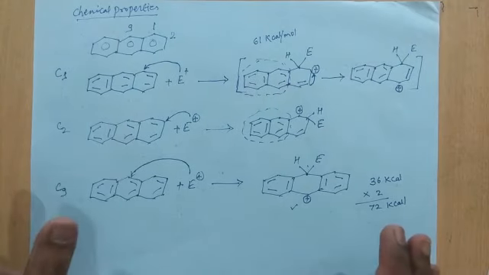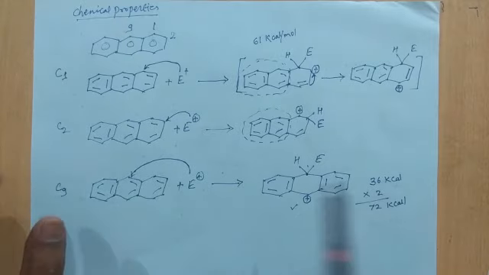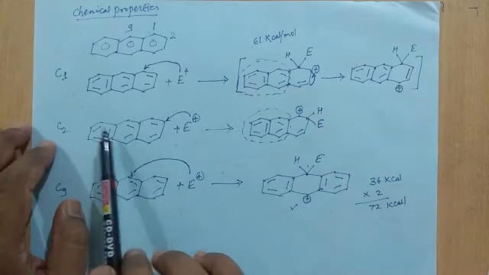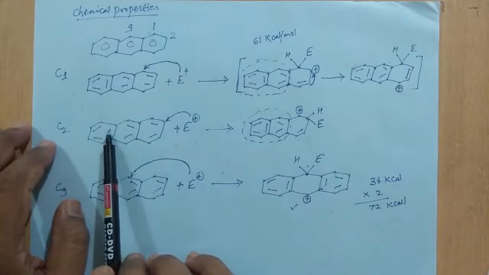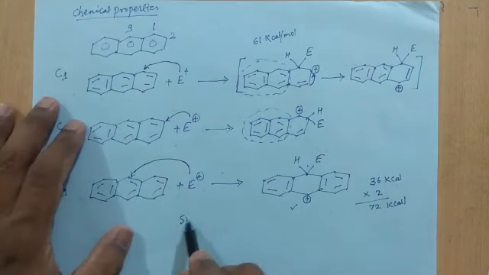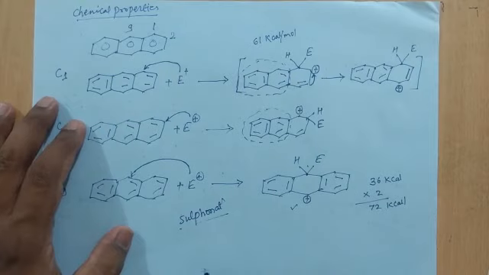Now, there are certain reactions where the attack of the electrophile will take place at the C1 and C2 position in the case of anthracene, where reversible reactions are possible. For example, the sulfonation reaction. In sulfonation, if the attack takes place at the C9 position, the reaction will be reversible.